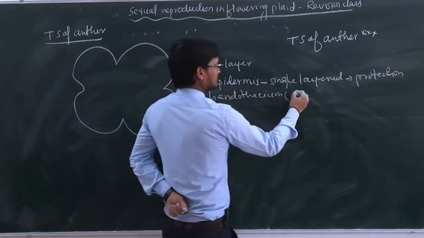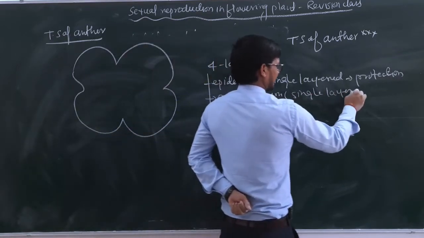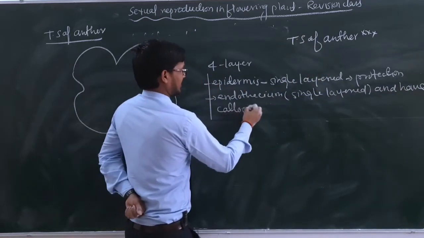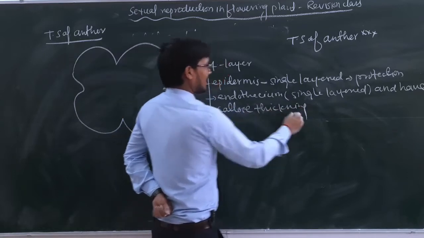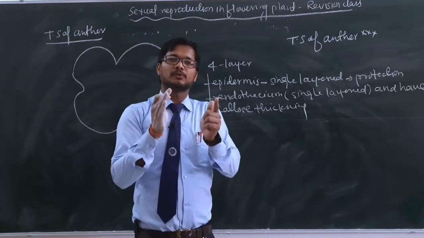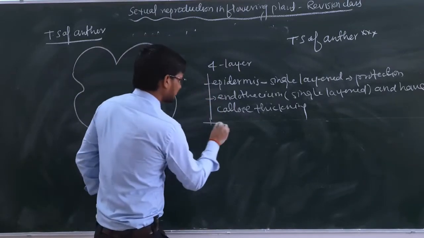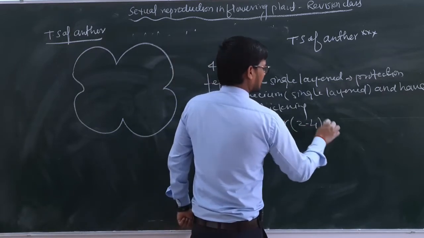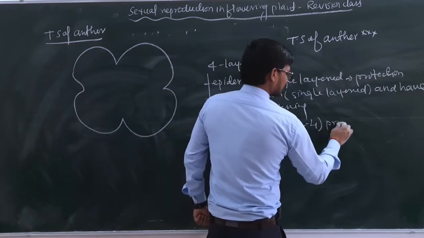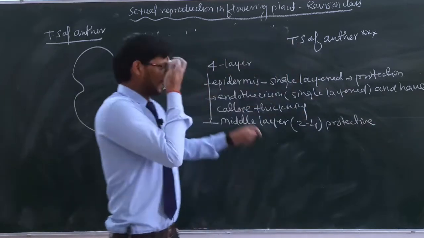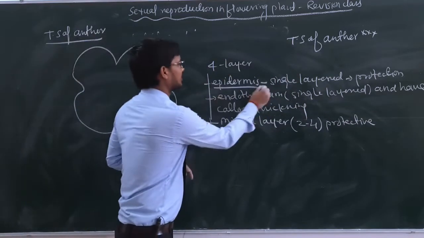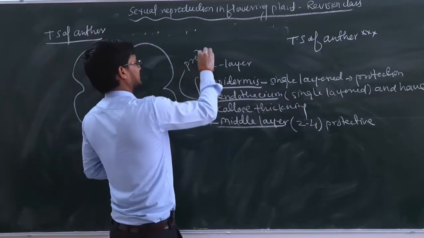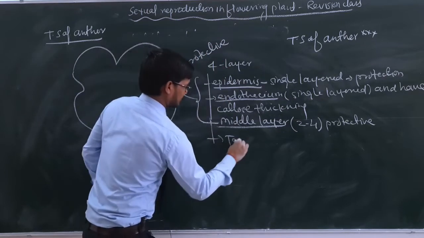After that, endothecium. This is also single layered and has callose thickening. This is important, and this callose thickening will hold the microspore tetrad. The third is the middle layer, made up of 2 to 4 layers of parenchymatous cells, and this is also protective. So the epidermis, endothecium and middle layer, all these three are protective.